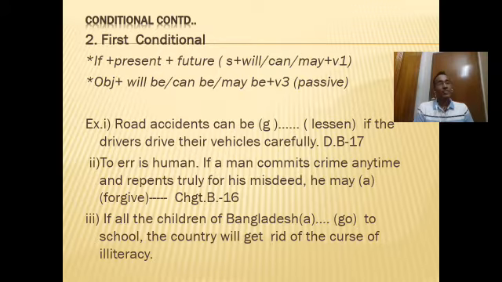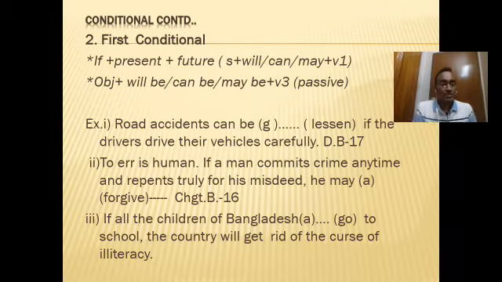In the principal clause we will use can be, shall be or will be, because this is not a universal truth or habitual fact, but here the fact is that if the drivers drive their vehicles carefully, the road accidents will be lessened or minimized.